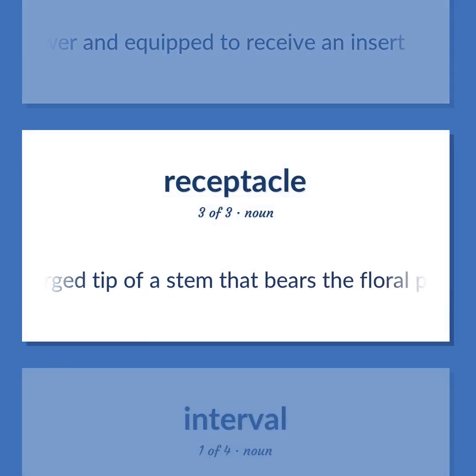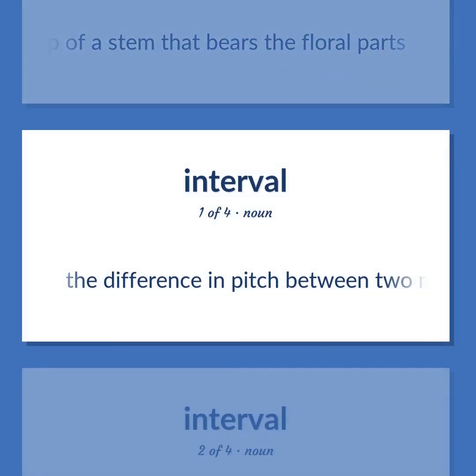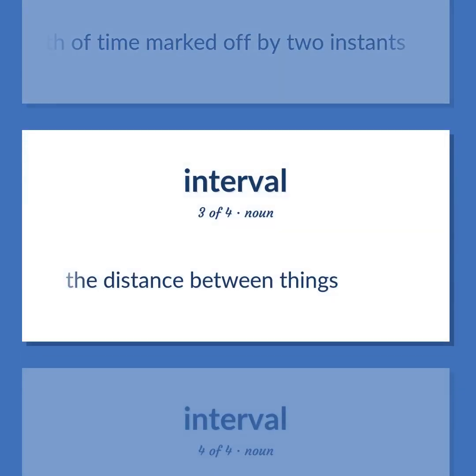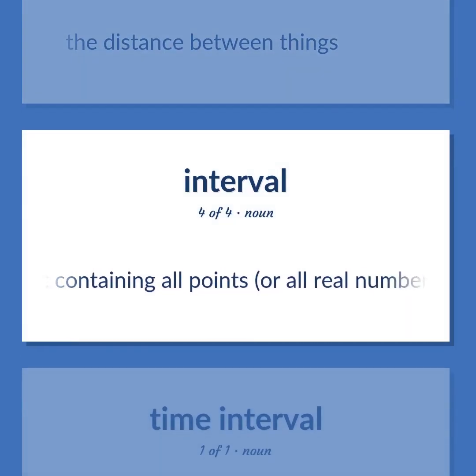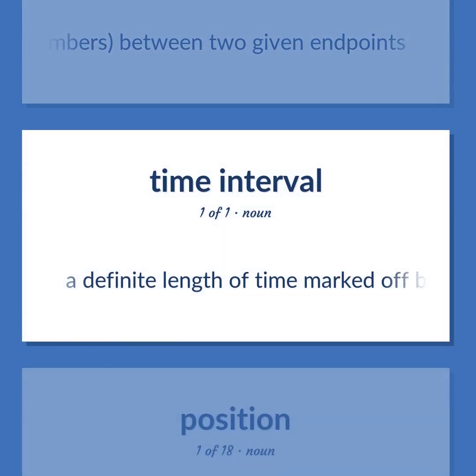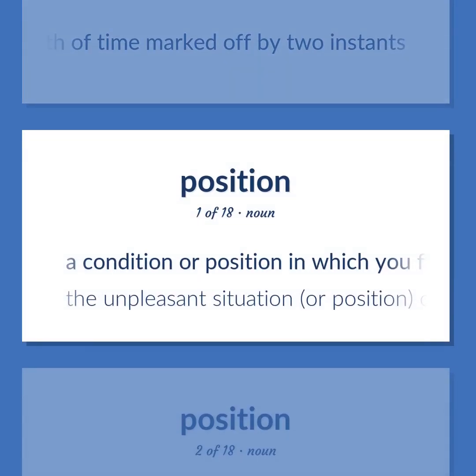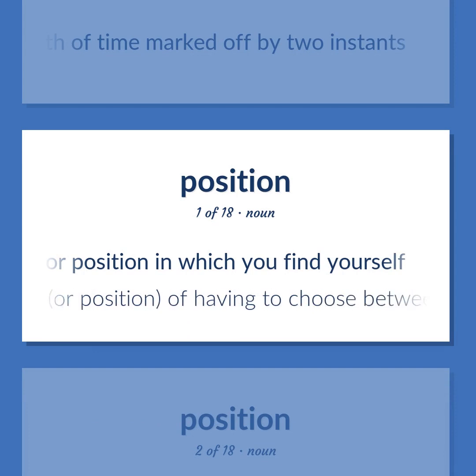Enlarged tip of a stem that bears the floral parts. The difference in pitch between 2 notes. A definite length of time marked off by 2 instants. The distance between things. A set containing all points, or all real numbers, between 2 given endpoints. A condition or position in which you find yourself. The unpleasant situation, or position, of having to choose between 2 evils.